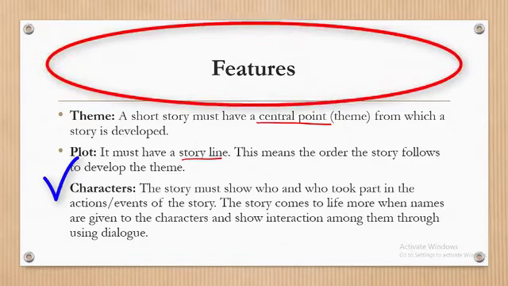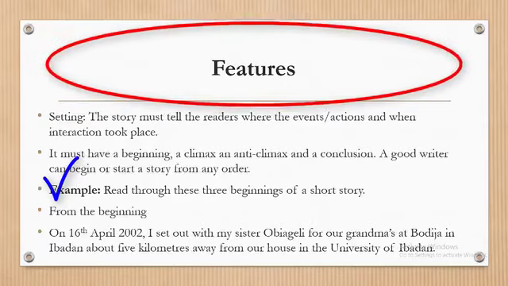Names would always be given to show such characters. Then we must also have setting. The setting tells us where the event took place, the location. So, setting or location.